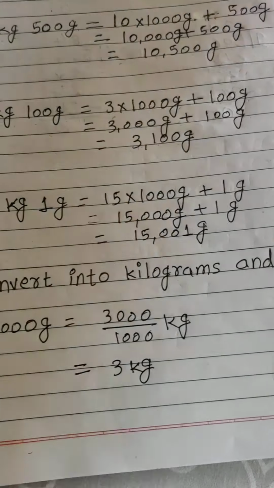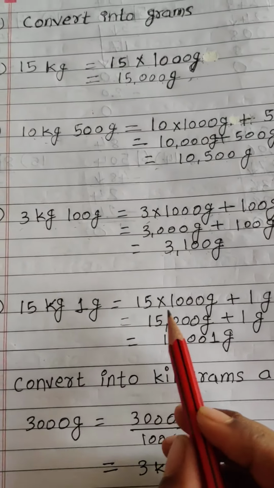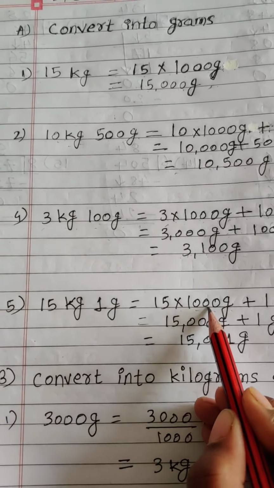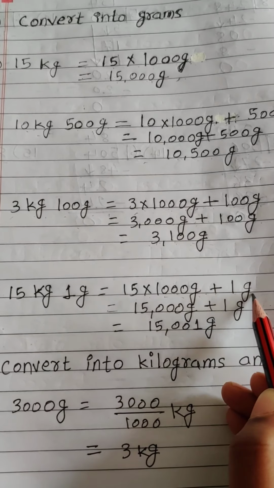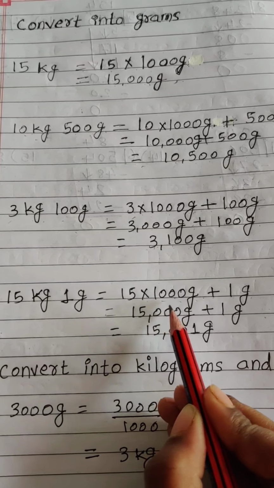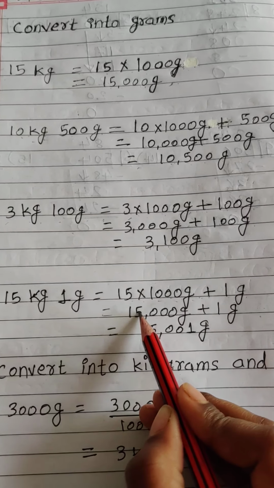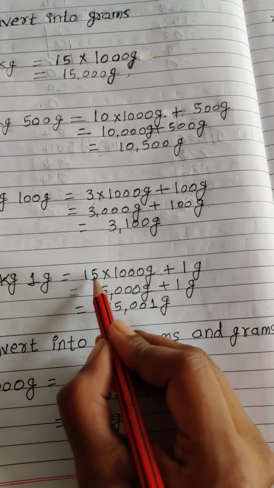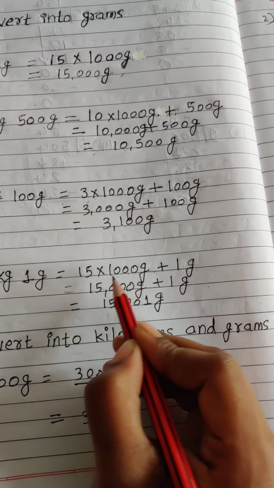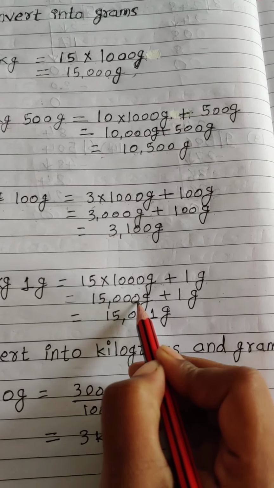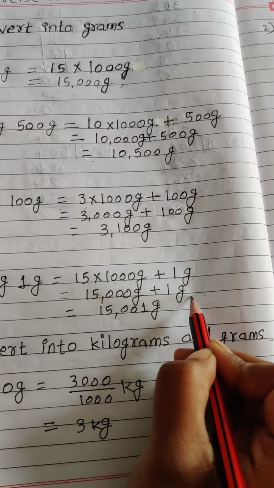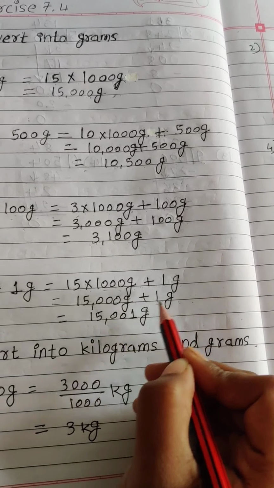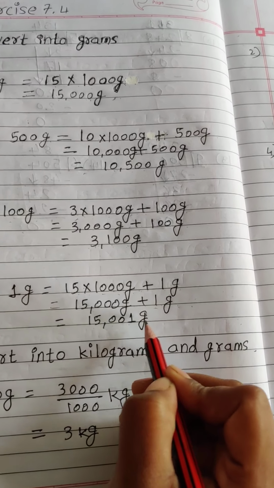So for that we will do, look at here, 15 into 1000 grams plus 1 gram. 15 into 1000 grams equal to 15,000 grams. When we multiplied 15 with 1000, 15,000 came. 15,000 plus 1 gram. After adding 15,000 grams plus 1 gram, we will get 15,001 grams.